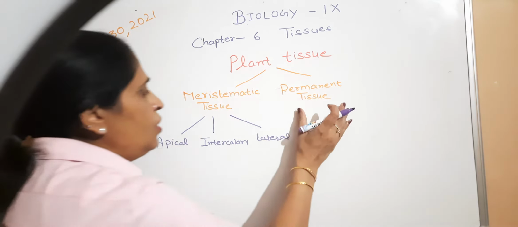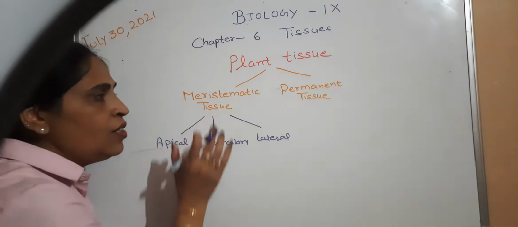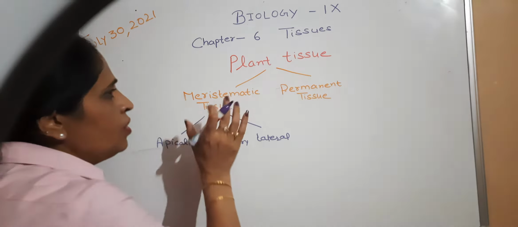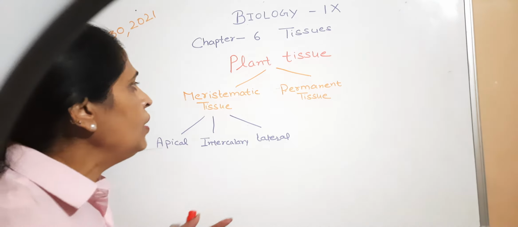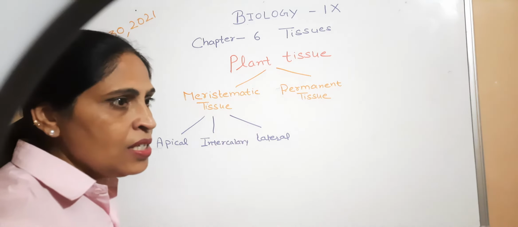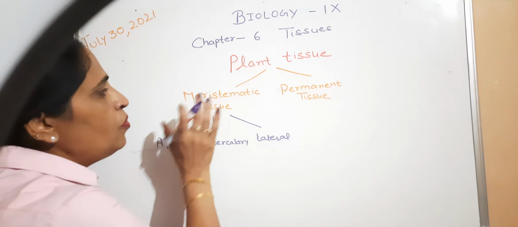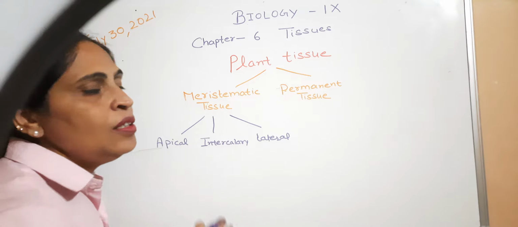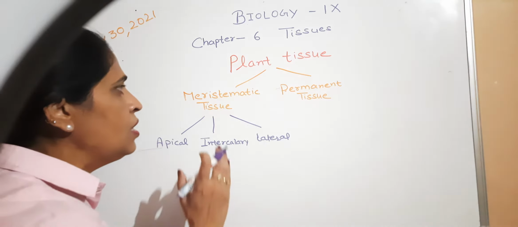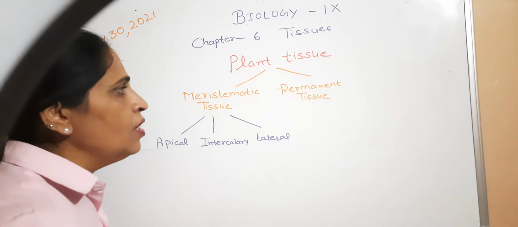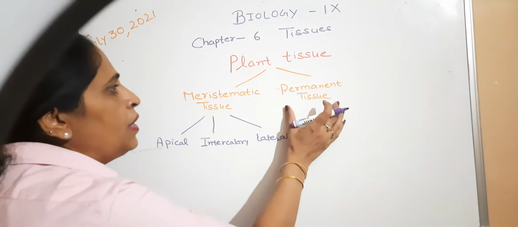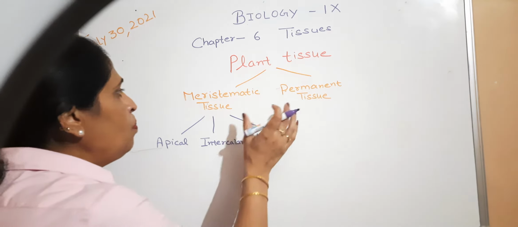What is permanent tissue? When meristematic tissue stops dividing, when the plant has attained a particular height, then the meristematic tissue stops further dividing and attains a particular shape, size and function. Then they are called permanent tissue.